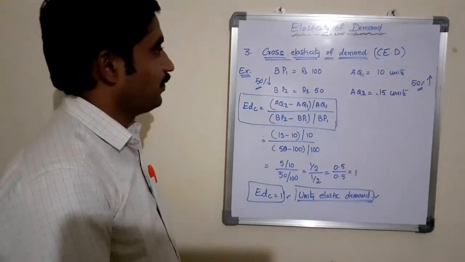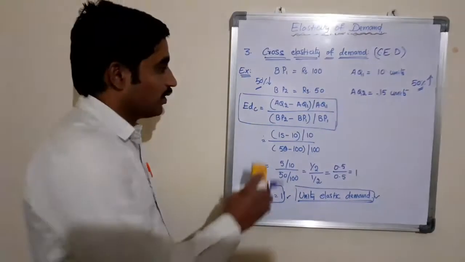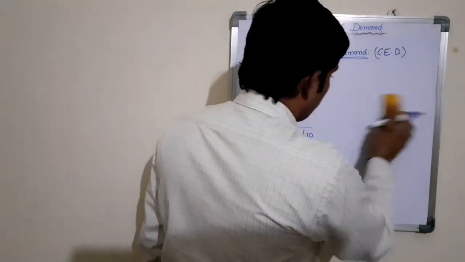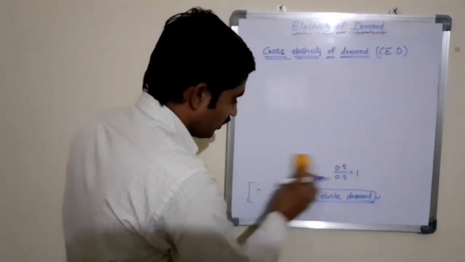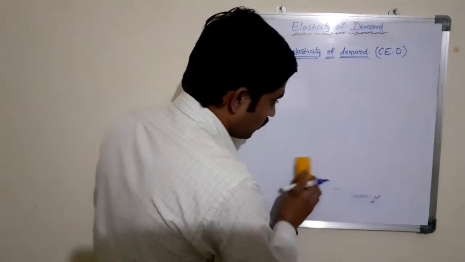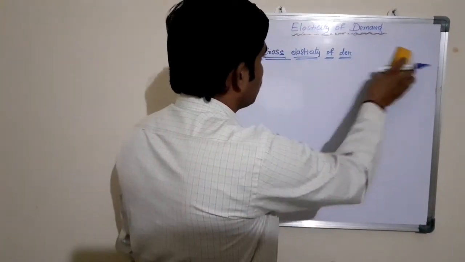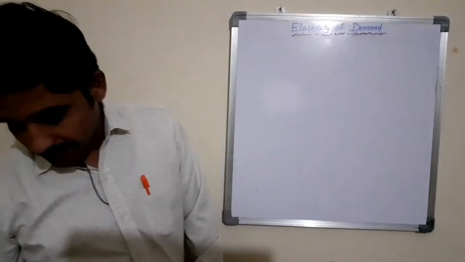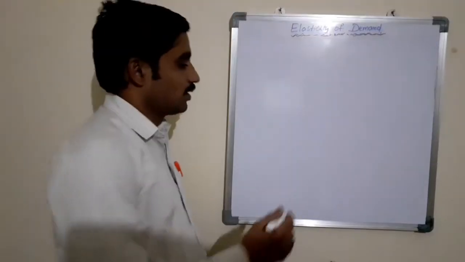The next type of elasticity of demand is advertisement elasticity of demand. Now let us see what advertisement elasticity of demand is, what formula is used to calculate it, and the mathematical expressions with simple illustrations.